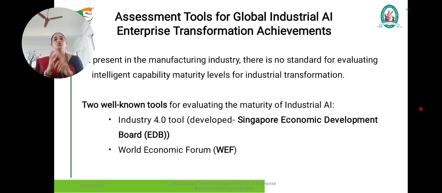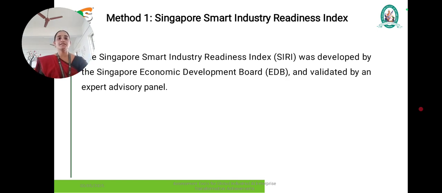The two tools are the Industry 4.0 tool and the second one is WEF. The Industry 4.0 tool was developed by the Singapore Economic Development Board, called EDB, and the second one is the World Economic Forum. So these two tools help for evaluating the maturity of an industrial AI. So let's discuss one by one.